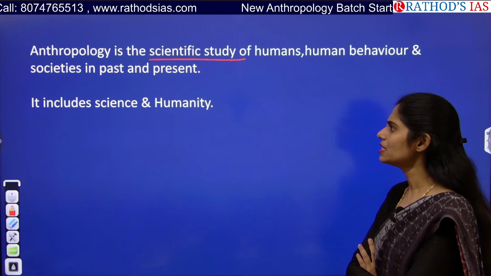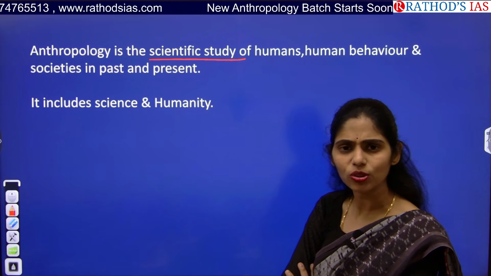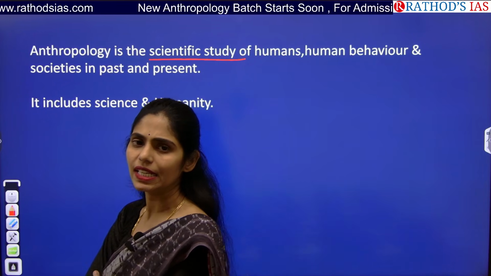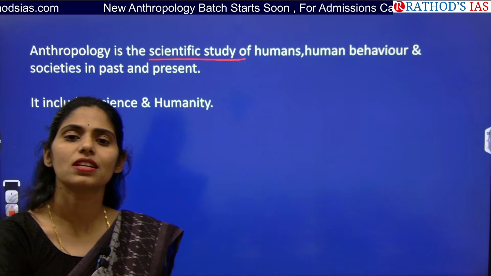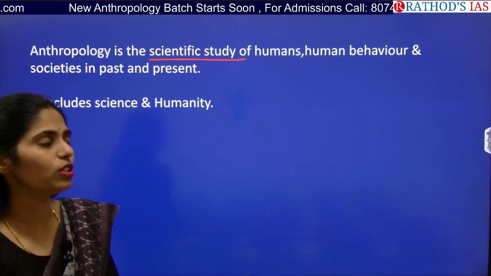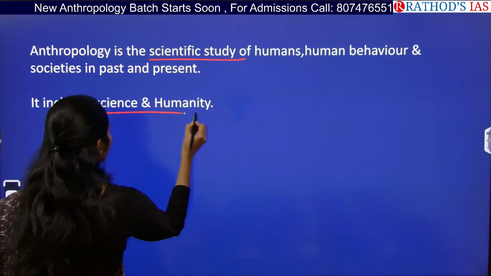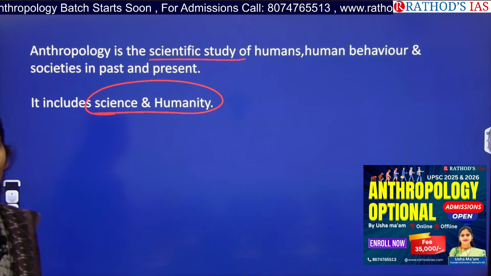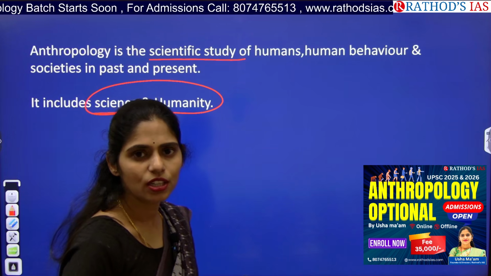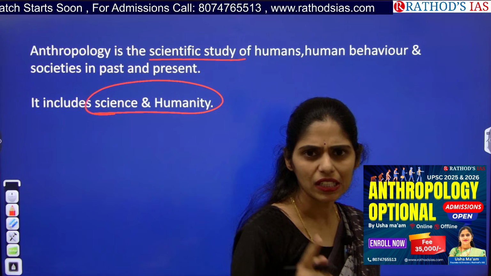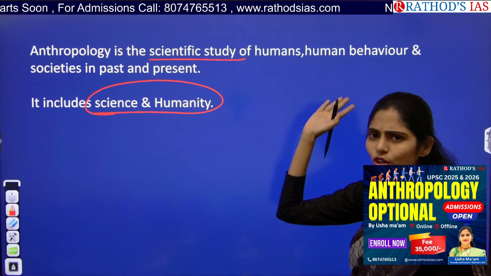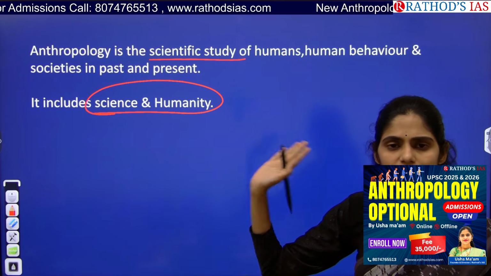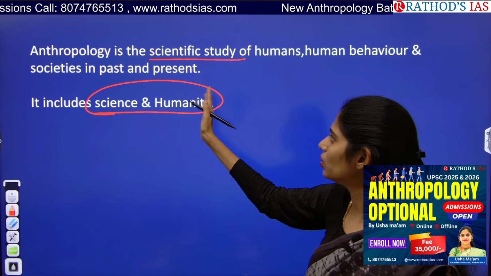So like that, anthropology deals with not only science. Many students have a myth that anthropology is related to only science. No, it is just a part of anthropology. Anthropology is a combination of both science and humanity. For example, we have different subjects like botany. Botany deals with plants. Does it have any connection with humans or human behavior? No. So it is not a thing which is related to your anthropology.